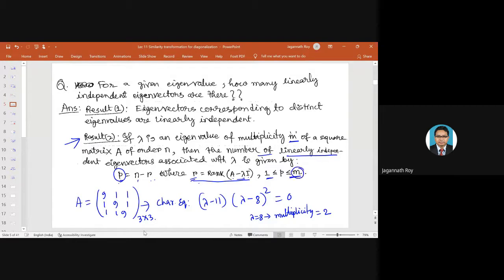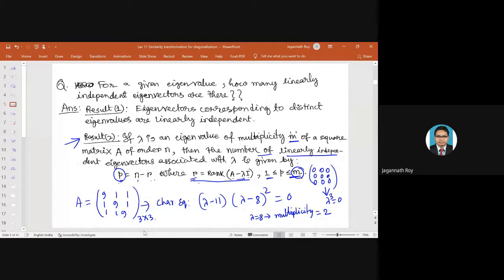M is the multiplicity. If you think about a particular matrix, for example, the 0 matrix, what is its multiplicity? 3. Lambda cube equals 0, right?